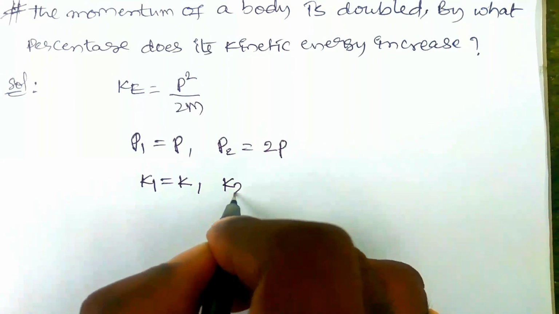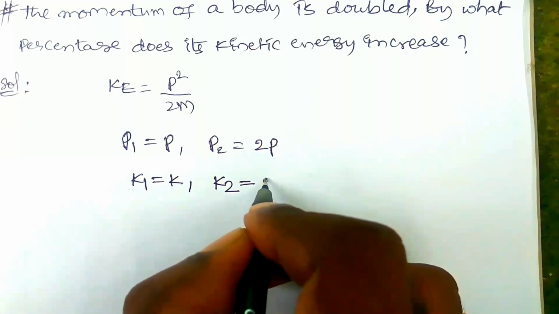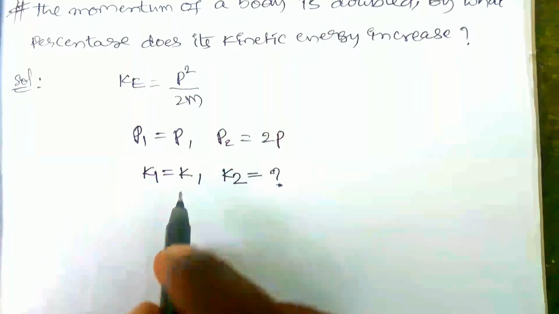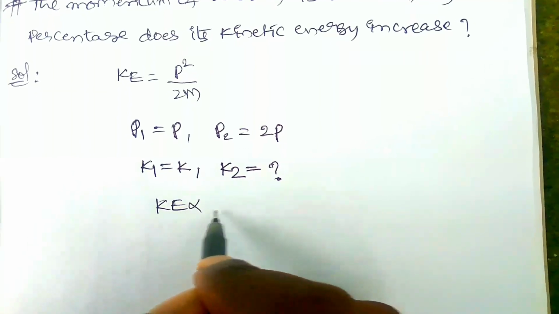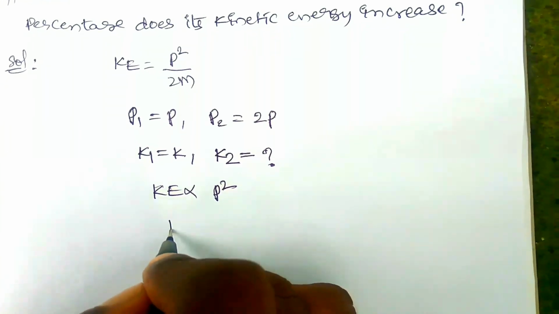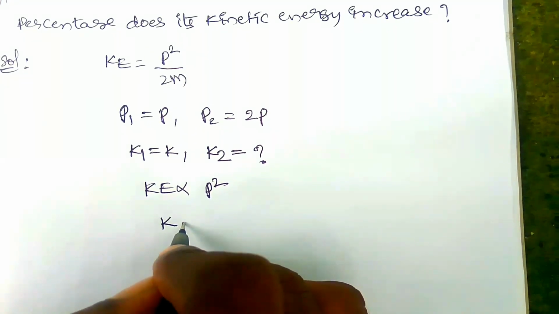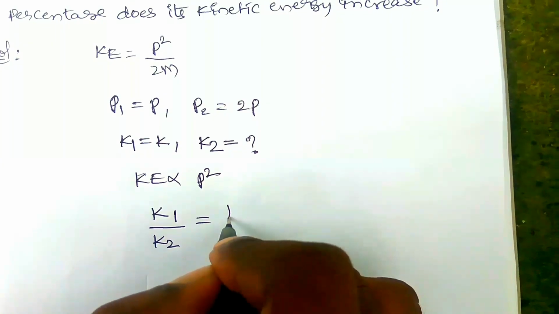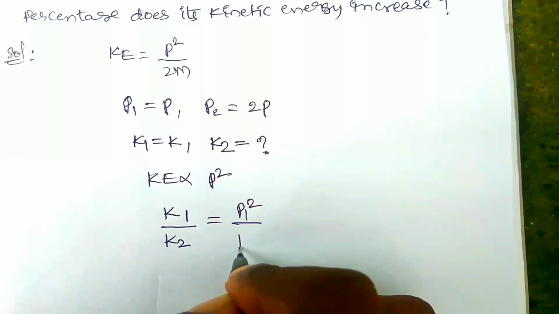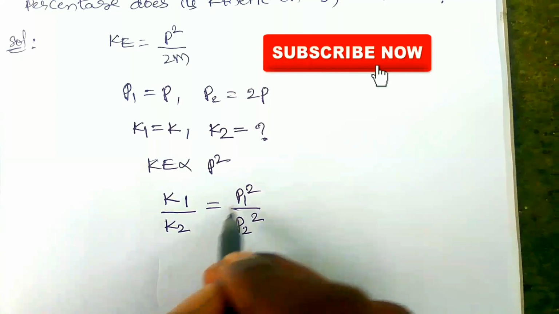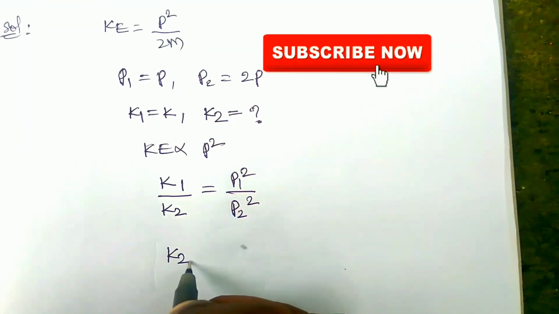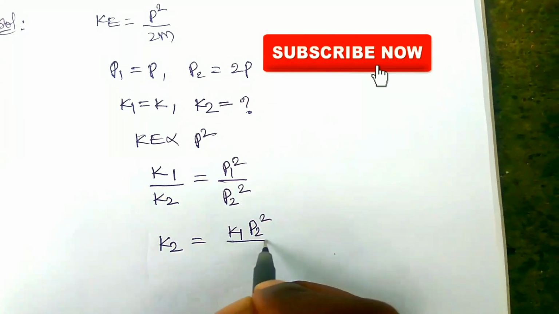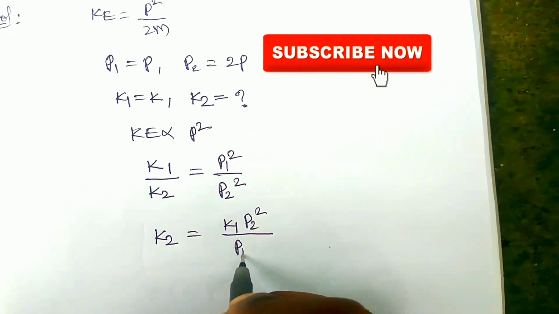We need to find what percent the kinetic energy increases. KE is directly proportional to p square, so k1 by k2 is equal to p1 square by p2 square. Now we have to find k2: k2 is equal to k1 into p2 square by p1 square.